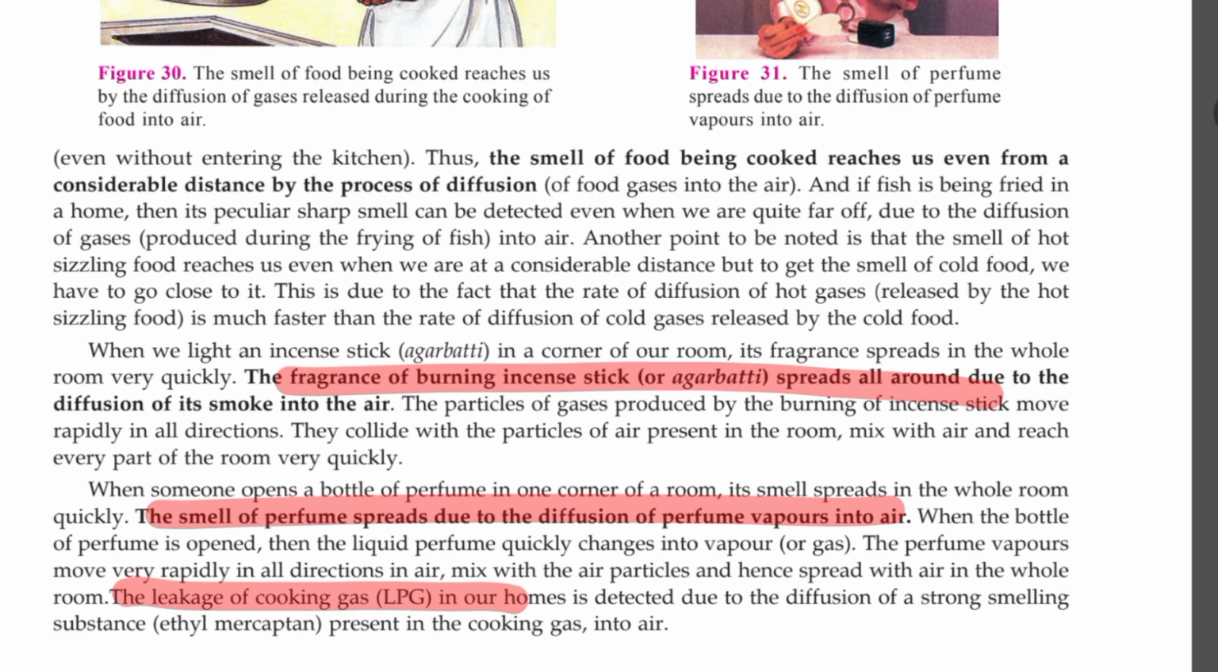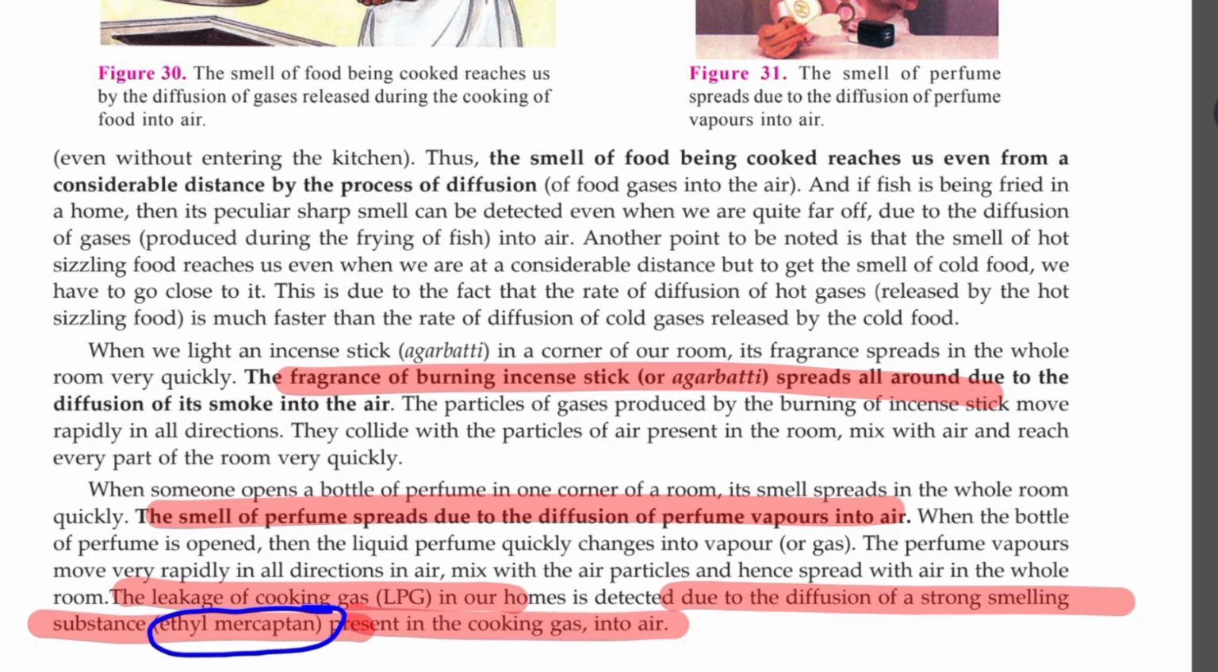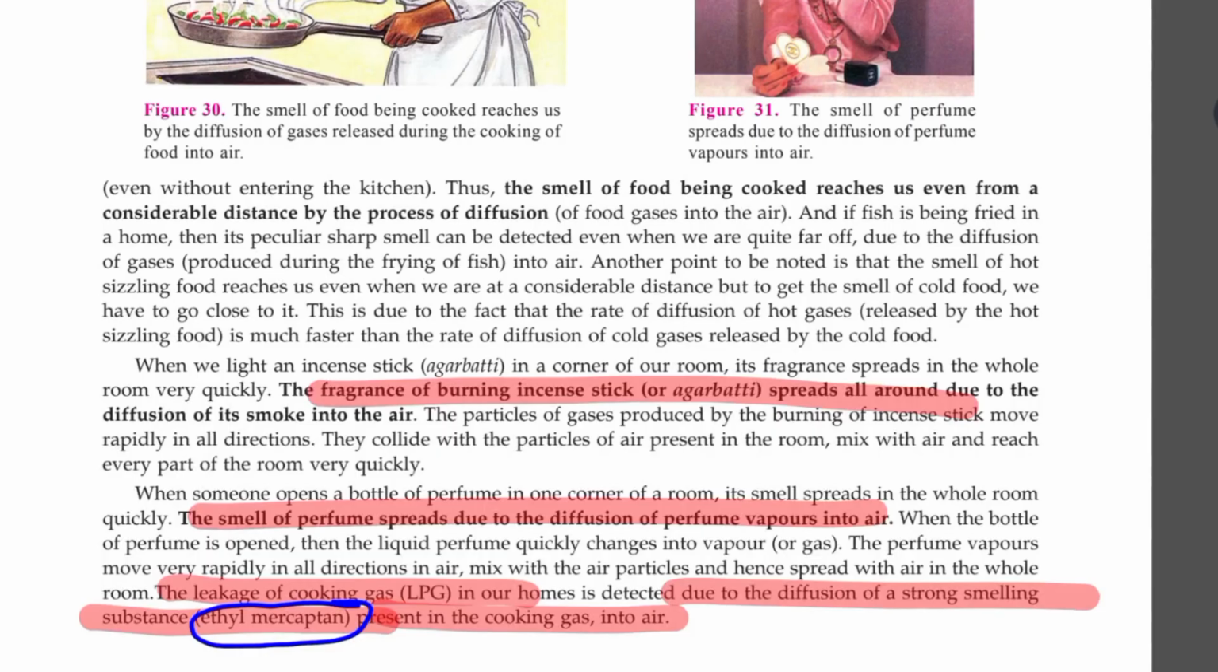Now, leakage of LPG in your home is detected. Why? Here it is detected due to the diffusion of a strong smelling substance. You know what substance is added? It is ethyl mercaptan, added in order to detect the leakage. Otherwise, anytime accidents can be caused. You may have seen that you say, I'm getting the smell of the gas. That means something is wrong.